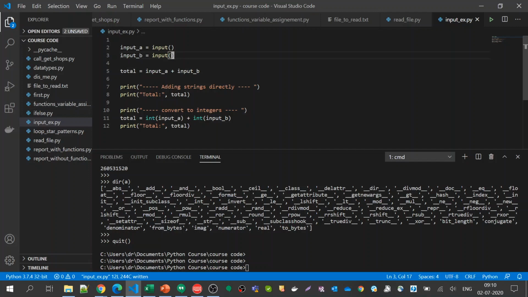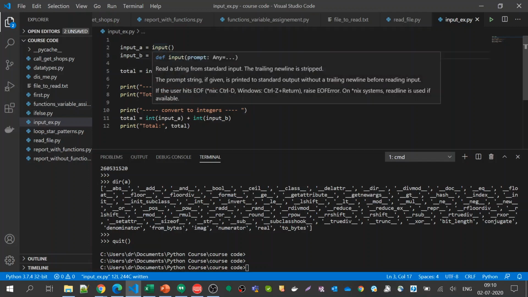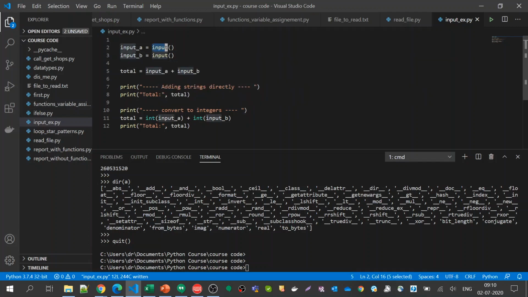In Python, it is as simple as just input. In Python 3, it's just input and braces. This tells the Python program to wait for input from the keyboard.